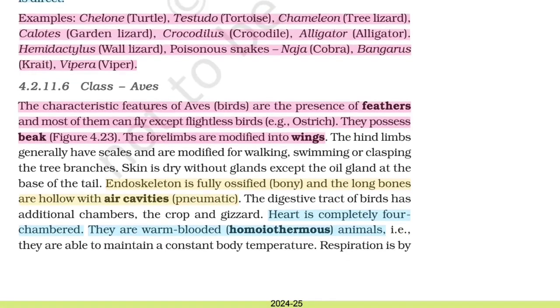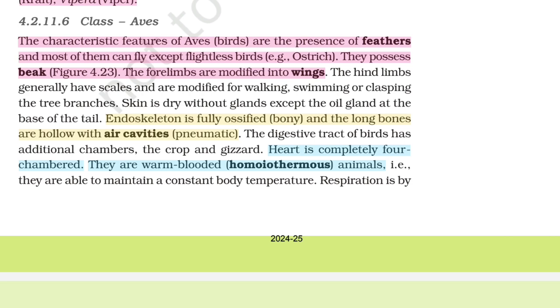Class Aves. The characteristic feature of Aves, birds, is the presence of feathers, and most of them can fly except flightless birds, example ostrich. They possess a beak. The forelimbs are modified into wings. The hind limbs generally have scales and are modified for walking, swimming, or clasping tree branches. Skin is dry without glands except the oil gland at the base of the tail. Endoskeleton is fully ossified, bony, and the long bones are hollow with air cavities, pneumatic. The digestive tract of birds has additional chambers, the crop and gizzard. Heart is completely four chambered. They are warm-blooded homeothermous animals.